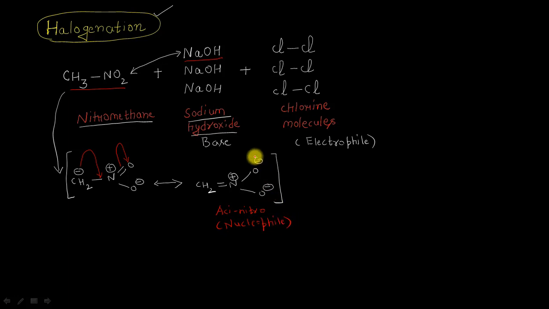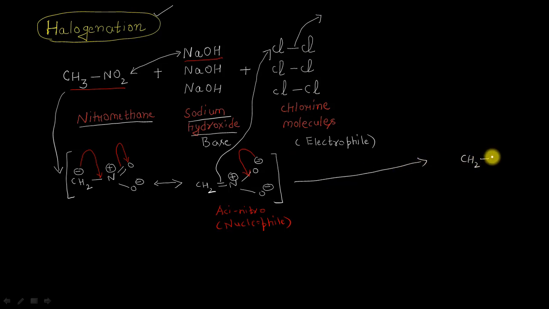And how it will act as a nucleophile: this negative charge will shift here, and these pi electrons of the carbon and the nitrogen bond are going to attack one of the chlorine molecules, sending this Cl negative out of the system, such that what we will get is, let me draw here, a CH2.